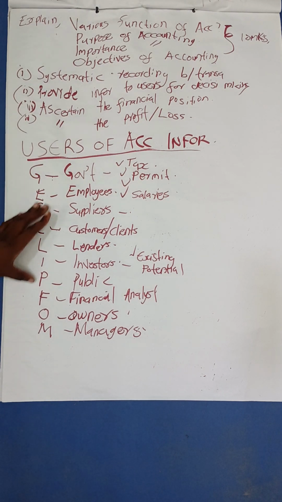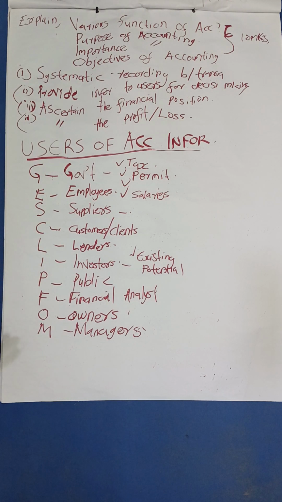Very soon you'll be venturing into business, or maybe you are going to invest in a business, or maybe you have an existing business. But for the learners also, you'll get a question here: state 5 users of accounting information. You can select among them, state them and discuss them.